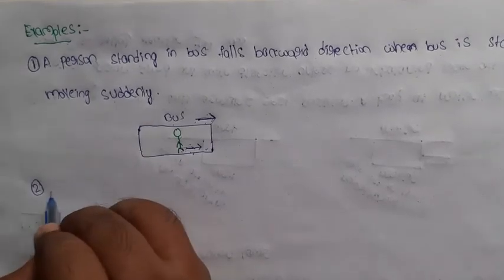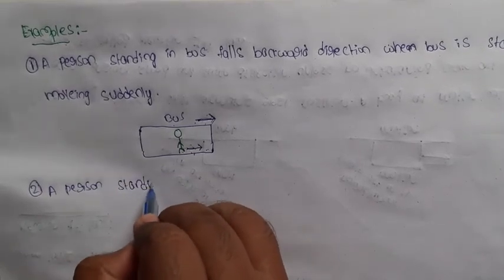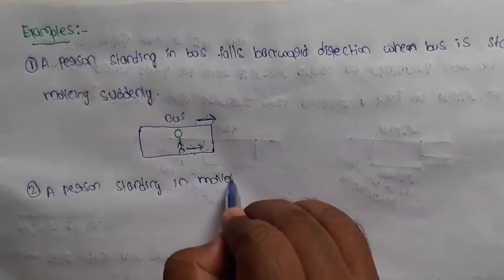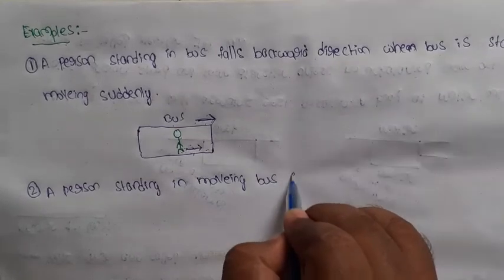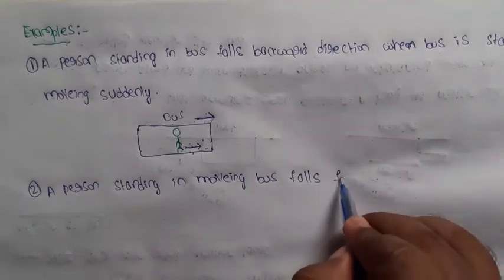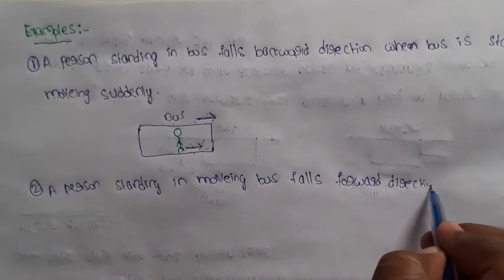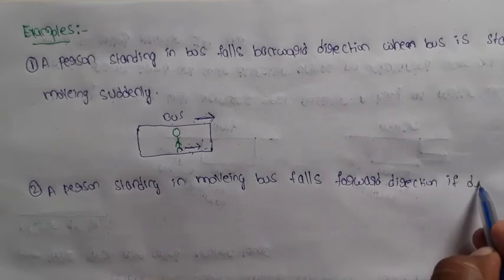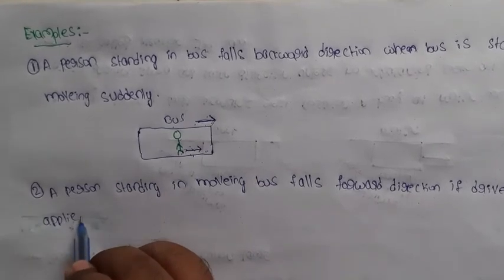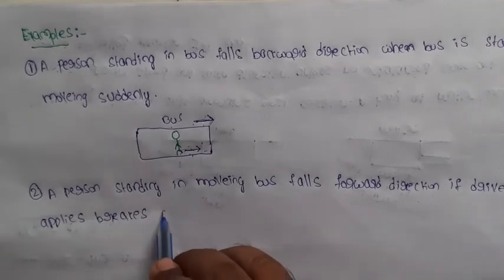Second example: a person standing in a moving bus falls in the forward direction if the driver applies the brakes suddenly.